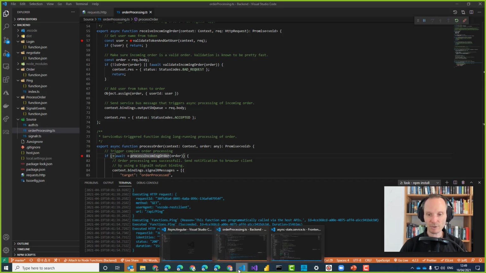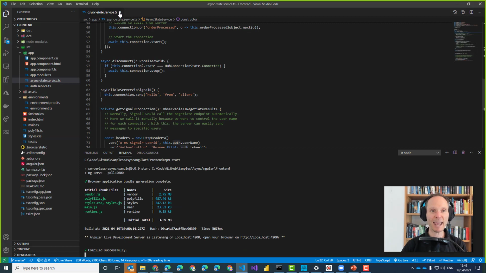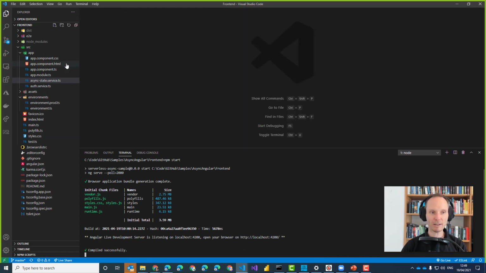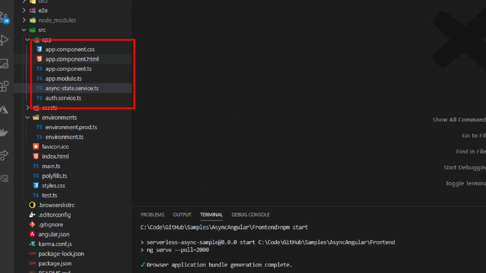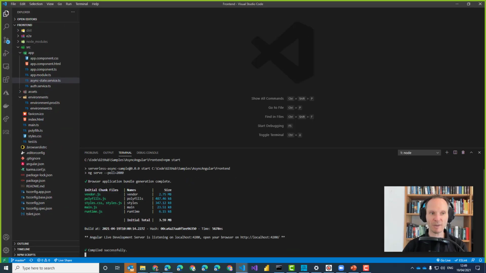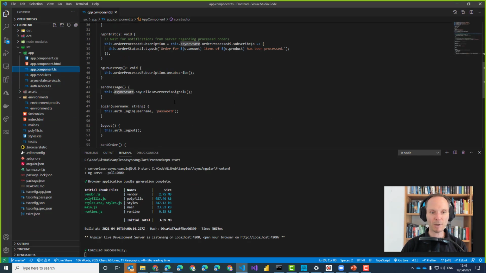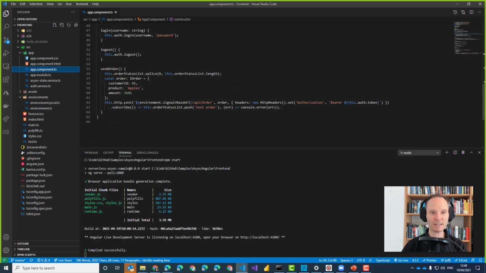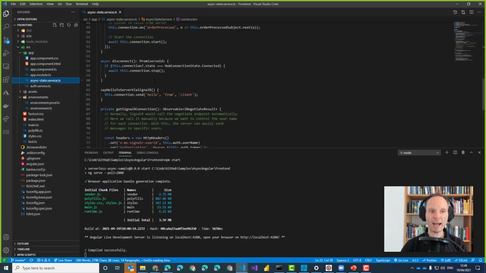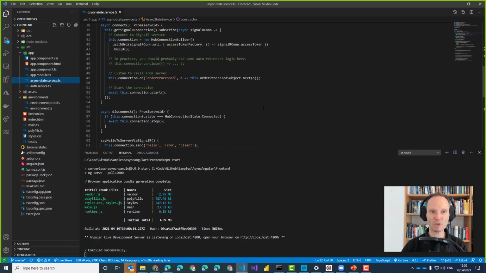Here in my third window in the front end, I have an Angular application. This is a typical Angular application. It's newest Angular. I refreshed my code for this very presentation, so everything is current. And if I go here to the app component, you will see that if I click on send order, we just do a regular HTTP post. You see it here? This is the HTTP post. But the response will not come in through an HTTP post. I wrote a little service. Here you see the service.